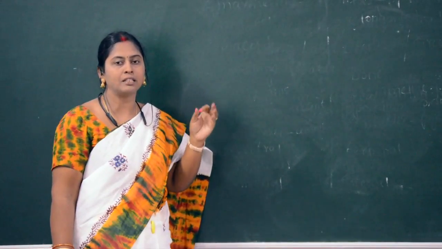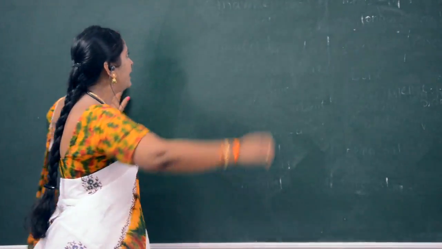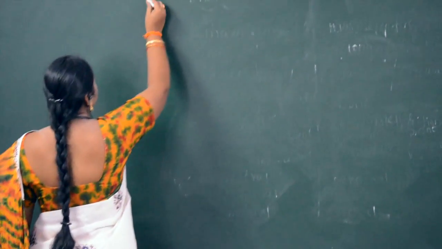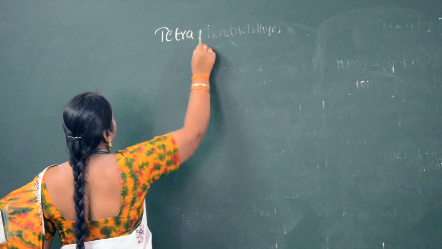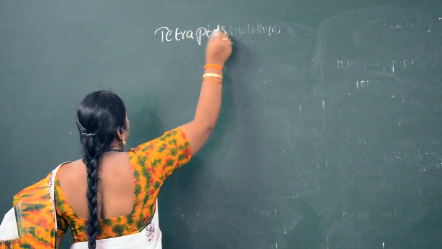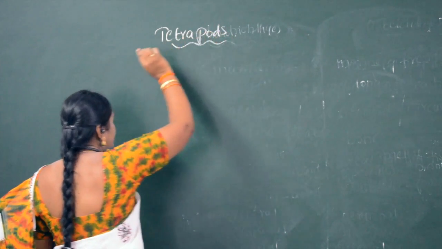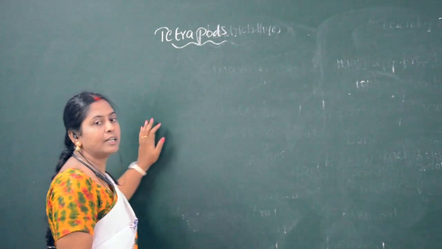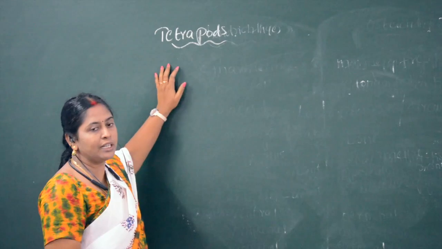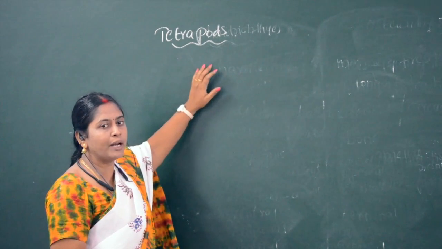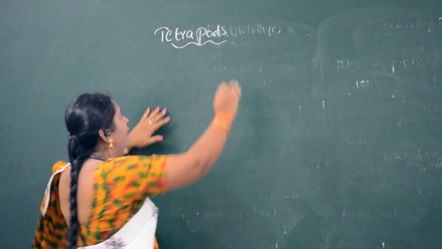One is pisces, another one is tetrapod. Pisces is divided into two classes, Chondrichthyes and Osteichthyes. The next superclass is tetrapods.